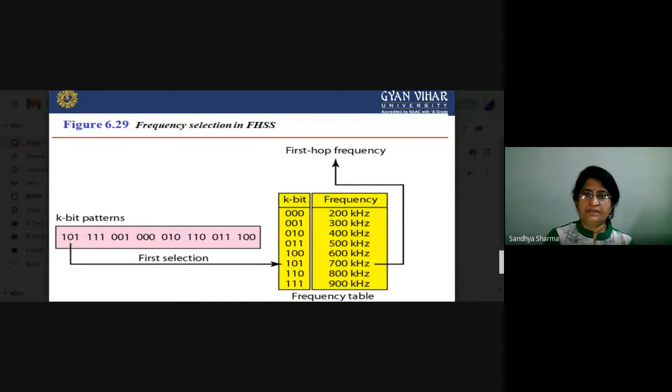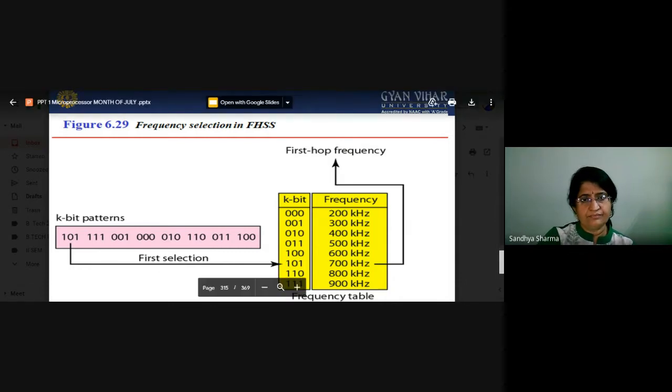So 200 kilohertz, 300 kilohertz, 400 kilohertz, 500 kilohertz, all these frequencies are in a table, and we have particular combinations. So this is the k-bit pattern, and this is how we use the selection.